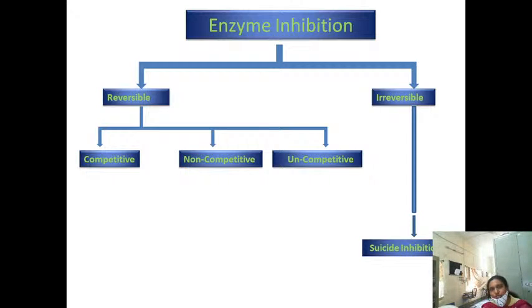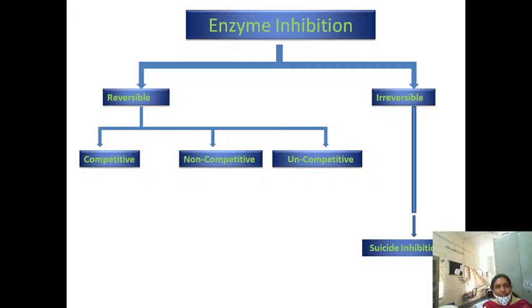This enzyme inhibition is of two types, reversible and irreversible inhibition. Enzyme inhibition is nothing but the process in which the enzyme activity is decreased.